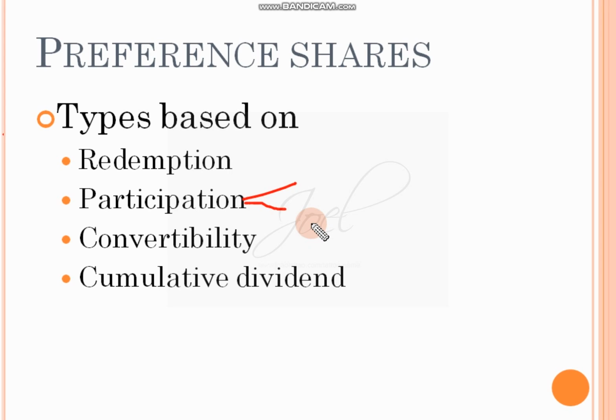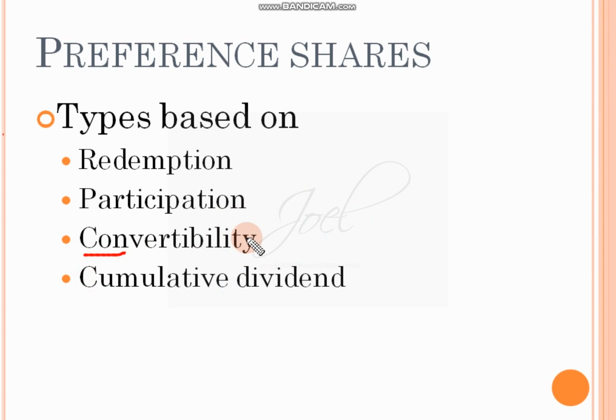In that case, they are called participatory preference shares. So participatory preference shares will provide suggestions, or they'll take the decision, or at least they'll attend the meeting. Non-participatory, in the sense they are not at all concerned with any of the decisions taken by the company, or they also will not participate in any such decision.